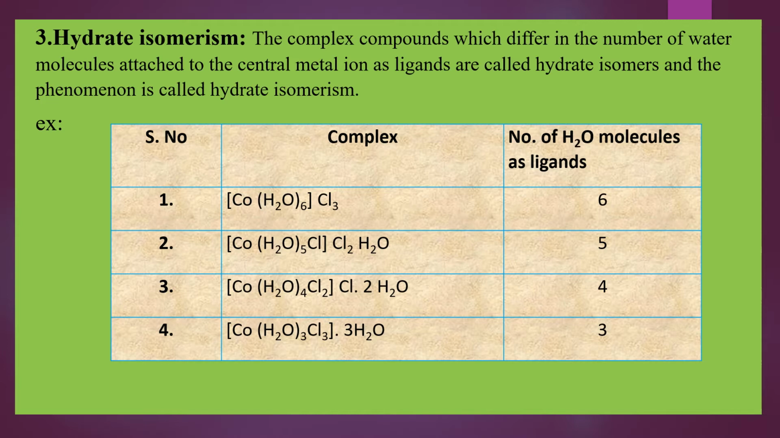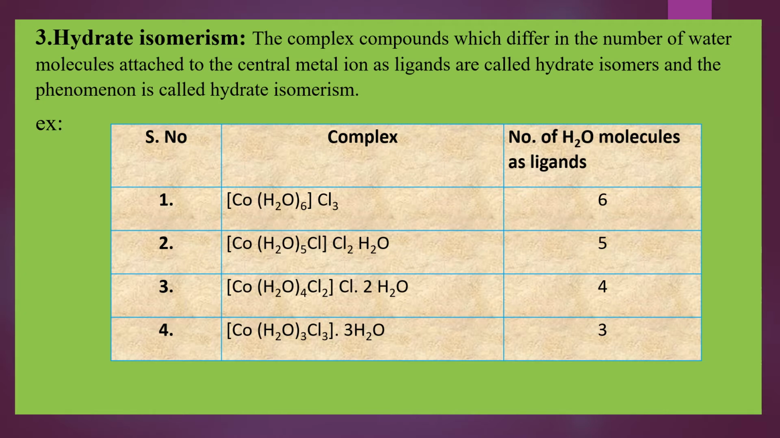Put the side heading number 3, that is hydrate isomerism. The third type of structural isomerism is hydrate isomerism. So what is hydrate isomerism? First, let us see what hydrate isomers are. The complex compounds which differ in the number of water molecules attached to the central metal atom or ion as ligands are called as hydrate isomers.